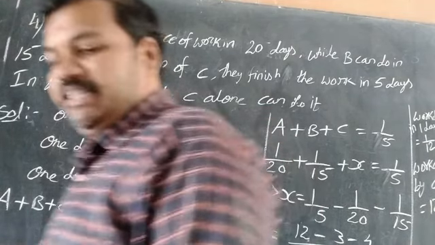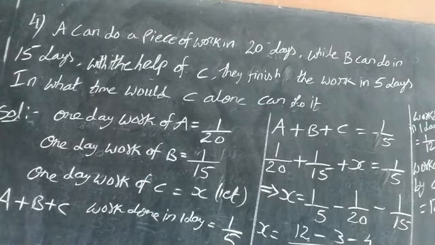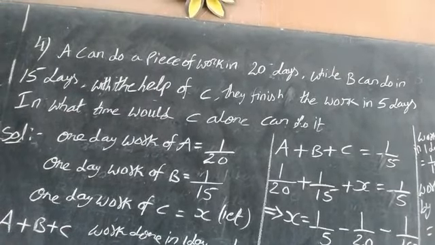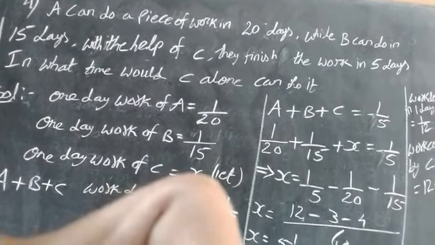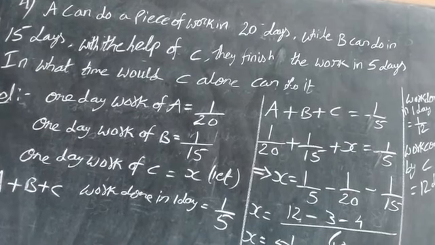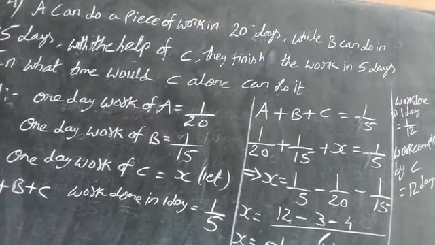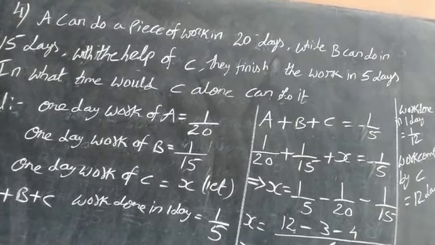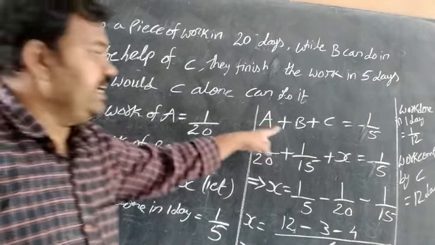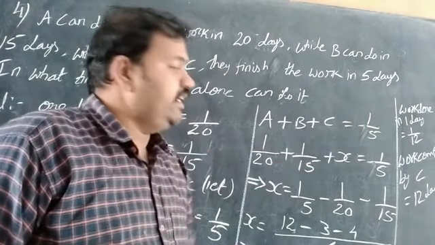The work completed by C is equal to 12 days. This is about the sum. You can do that once. You are taking off subtraction. Here a small mistake is there. Do that once.